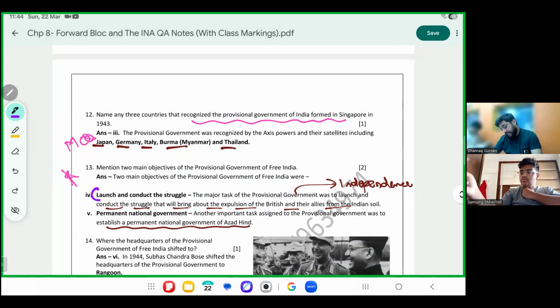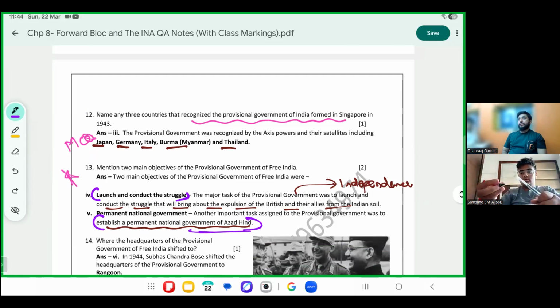And the other objective: another important task assigned to this government was to establish a permanent national government of Azad Hind. They said this is a provincial government. As soon as changes occur, this provincial government should become permanent. Temporary should change into permanent.